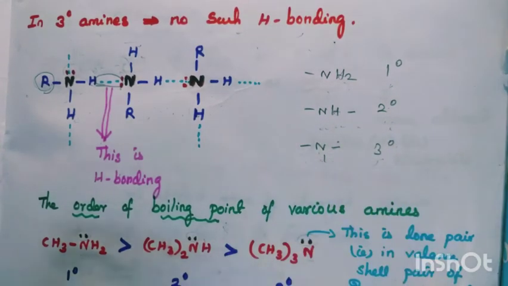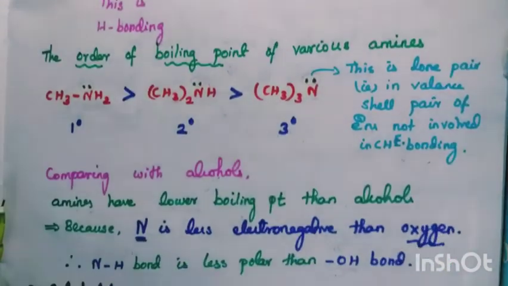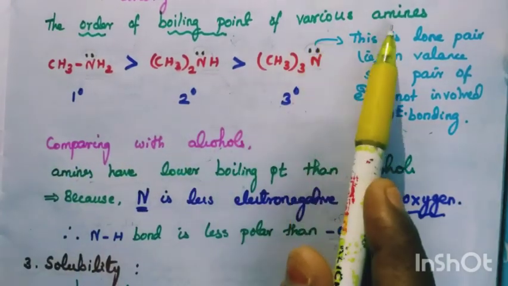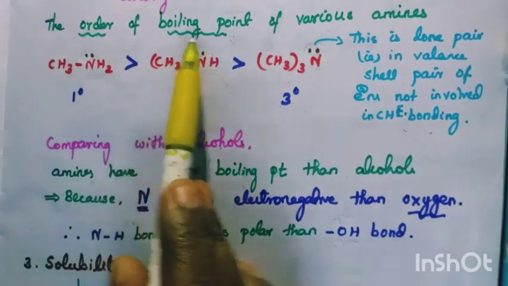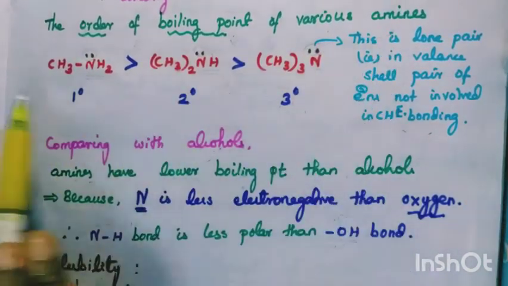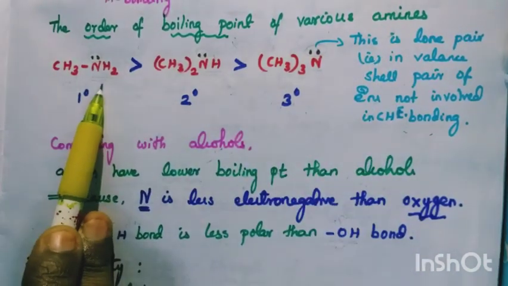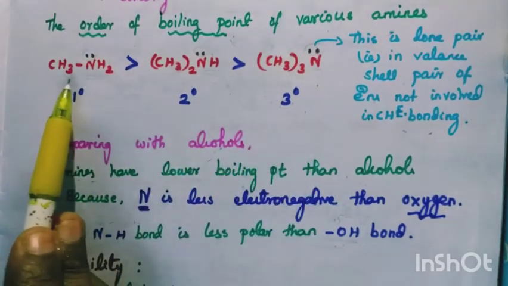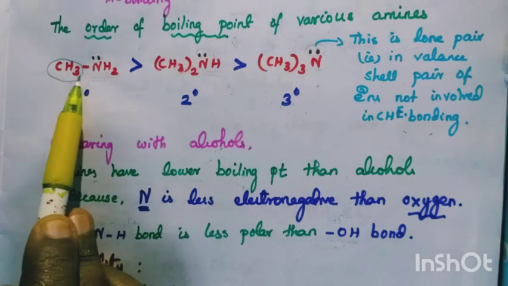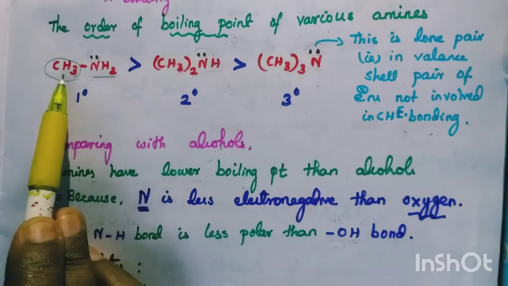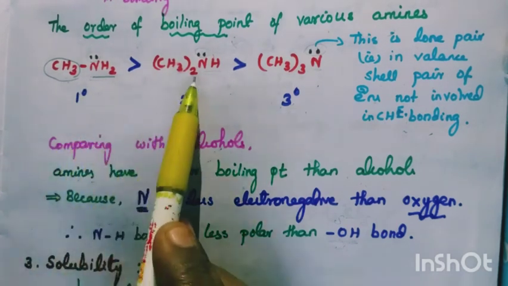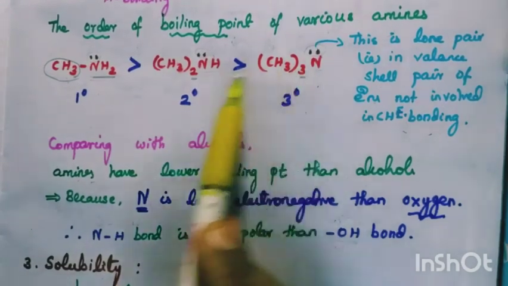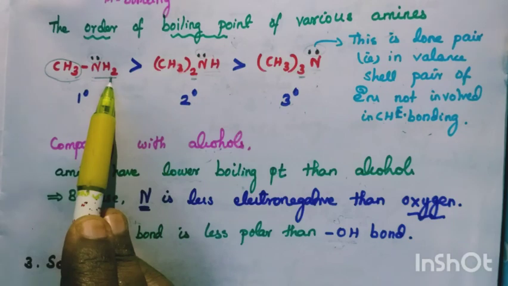N is a tertiary amine. The order of the boiling point of various amines: methylamine, dimethylamine, trimethylamine. Methylamine has one alkyl group attached to NH2, so methylamine is 1, dimethylamine is 2, trimethylamine is 3. Primary amine means a compound containing NH2.